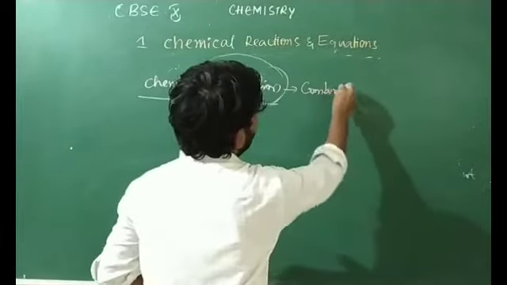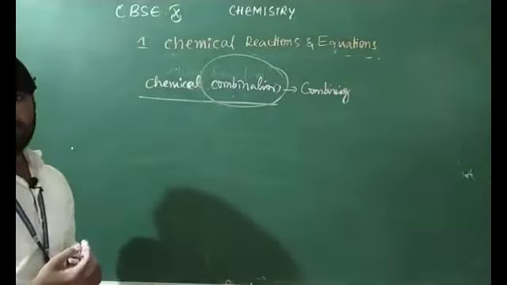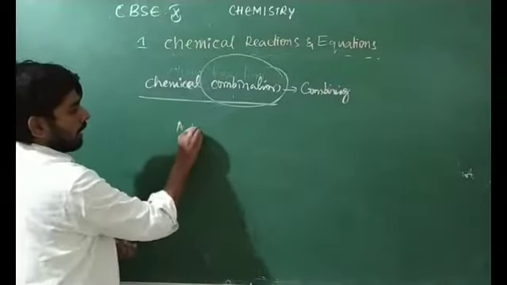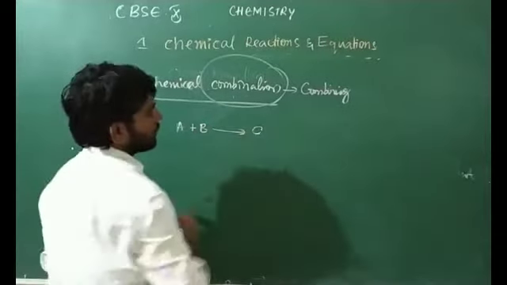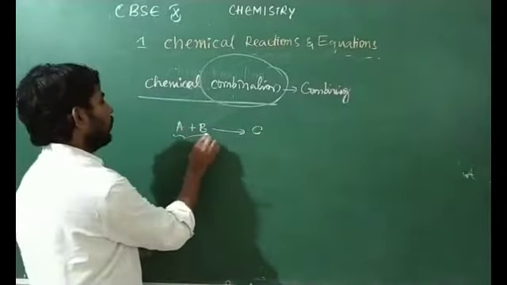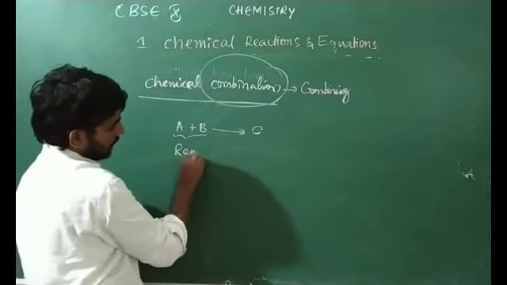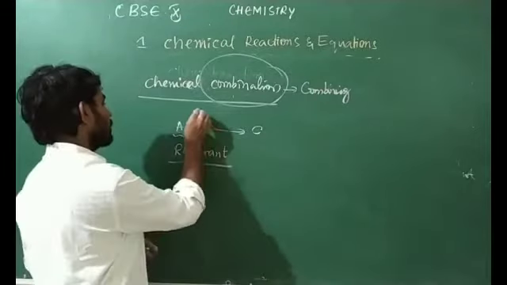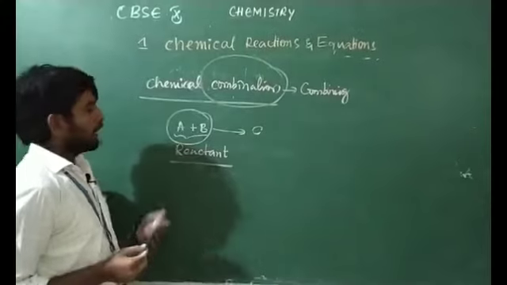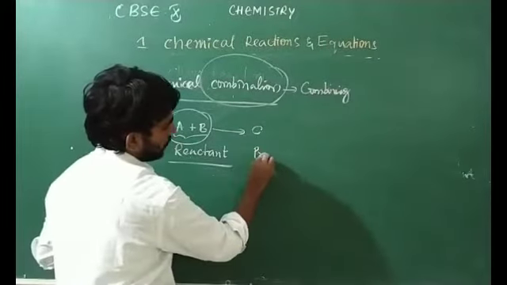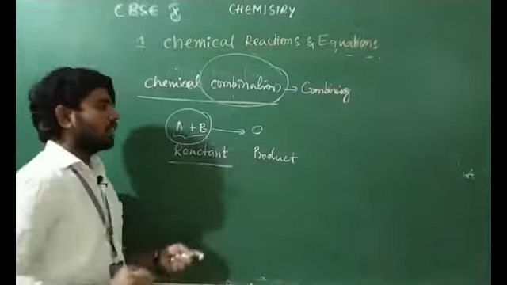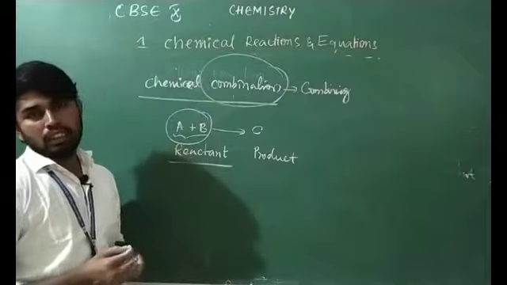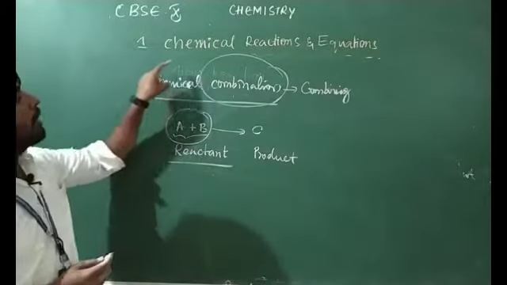What are we going to combine here? Two substances we are going to combine. What do you mean by chemical combination? Remember, suppose we have a reactant A plus B giving rise to C. Here these two we are going to call reactants. As earlier I mentioned, we write reactants on the left side of the chemical equation, and this one we call the product. After the arrow mark, whatever is there is termed the product, and before the arrow mark we term the reactants.